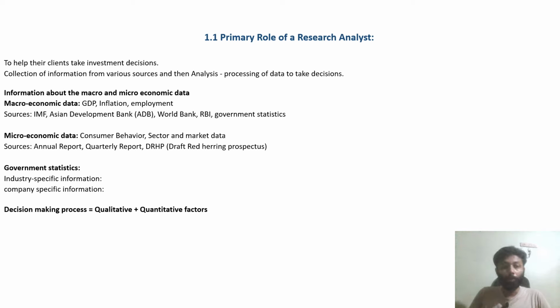Sorry. So after that, if we come to the company side, what will come is the micro data. Micro data will play on the companies. So what is the annual report of that company, what is the quarterly report of the performance, and what is the DRHP, called the draft red herring prospectus? What is the draft red herring prospectus?